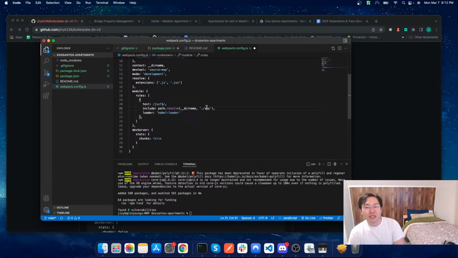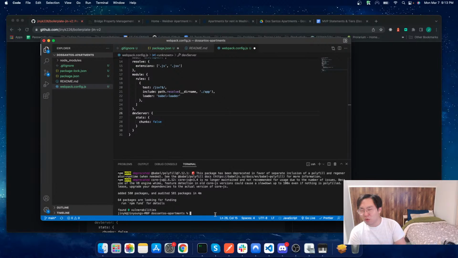This devServer stats chunks false is just going to give me less things in my backend terminal, because it can get very messy if I don't have this chunks false line right here. This is something that I added in just to simplify what I see on my end a little bit more. Maybe there's a reason why people may not do this, not too sure, but as of now it's working for me. If I run into any problems, I'll try to keep in mind that I'm taking away some extra data that I could be looking at by running this code at the bottom. Now I'll go ahead and save that. All of that makes sense to me.